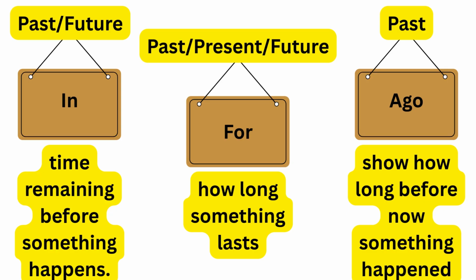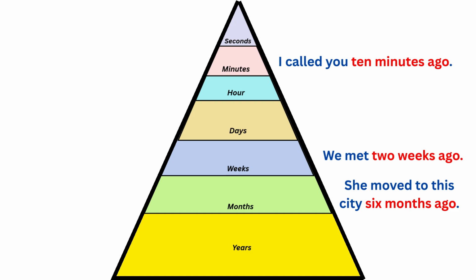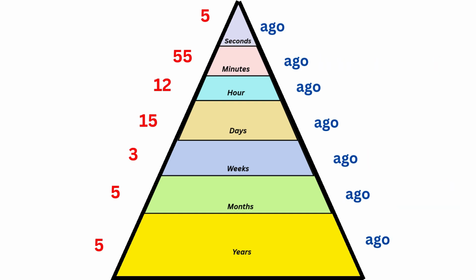The third preposition is "ago." "Ago" is used when talking about how long before now something happened. For example, I called you 10 minutes ago. We met 2 weeks ago. She moved to this city 6 months ago. Likewise, you can also say 5 seconds ago, 55 minutes ago, 12 hours ago, 15 days ago, 3 weeks ago, 5 months ago, and 5 years ago according to the context.